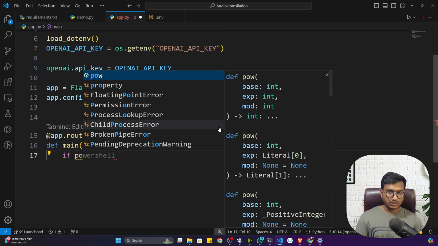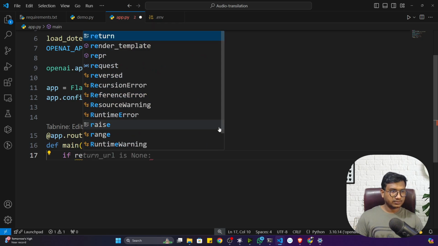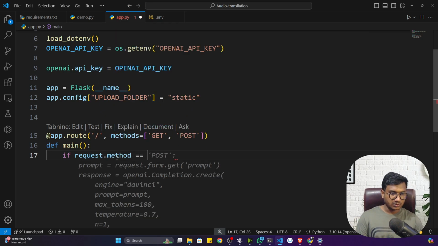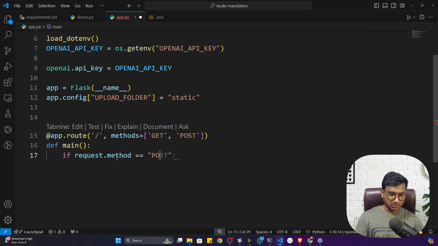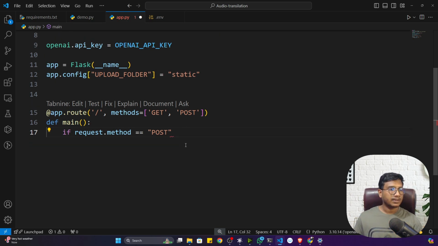So if request.method is equal to POST, that means if you upload one audio file and click on the button, it would be a post request. That is the idea. If it is a post request, first of all, I will get the language.